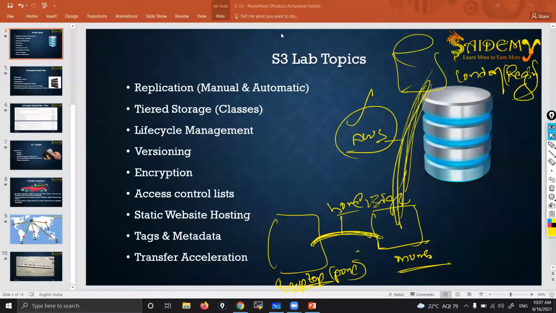Yeah. Hello, sir. Yes, please. In versioning, actually, if you upload a second file, will it append the data to the first file, like that? No. It will be stored as a new file. Okay. Okay.